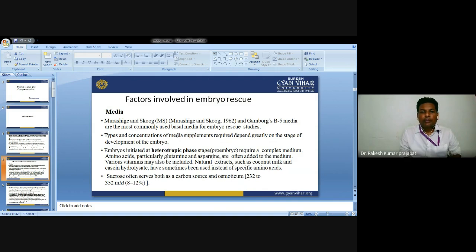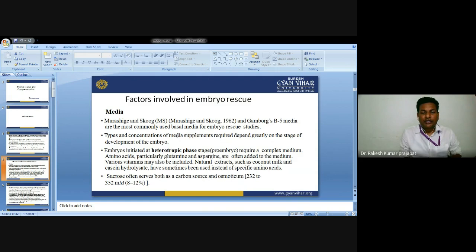The type and concentration of media supplements depend greatly on the stage of development of the embryo. Sometimes embryos are initiated at the heterotrophic phase, meaning the pro-embryo stage, which requires a complex medium. Amino acids, particularly glutamine and asparagine, are often added to the medium, and various vitamins may also be included.